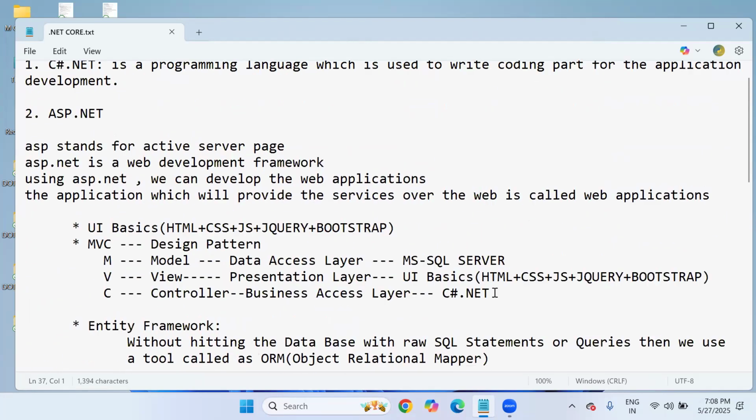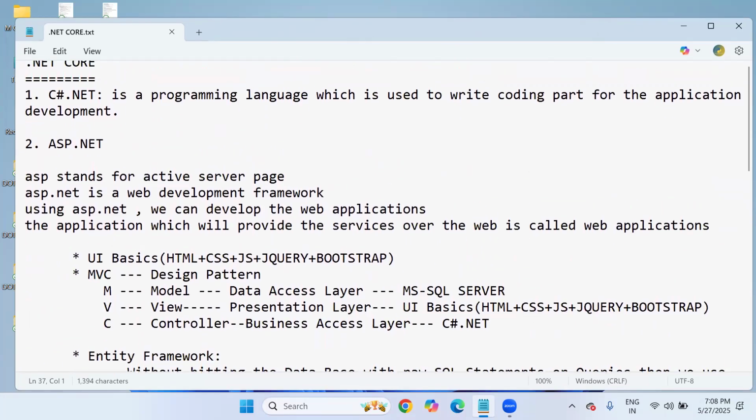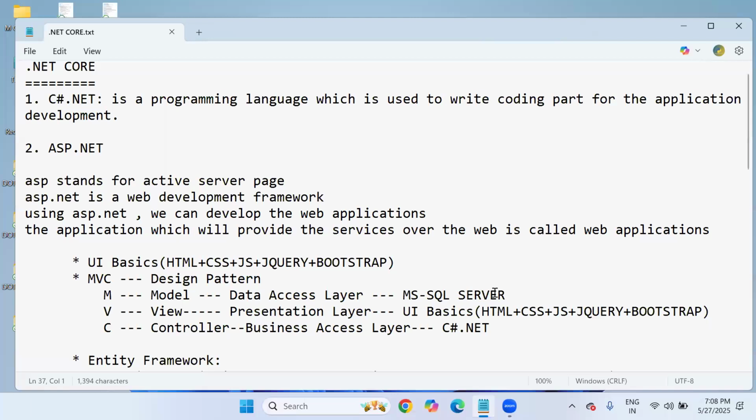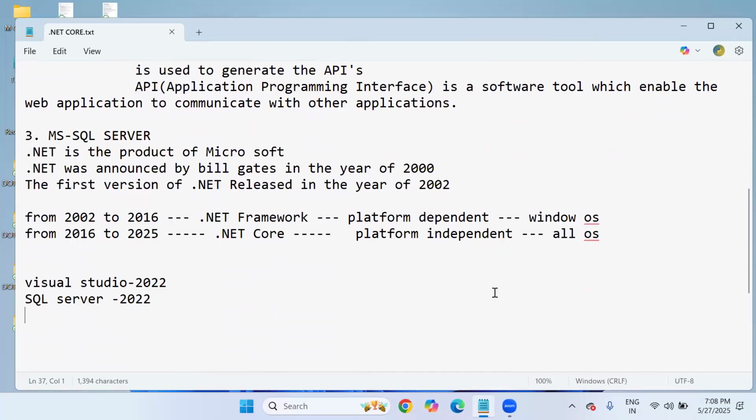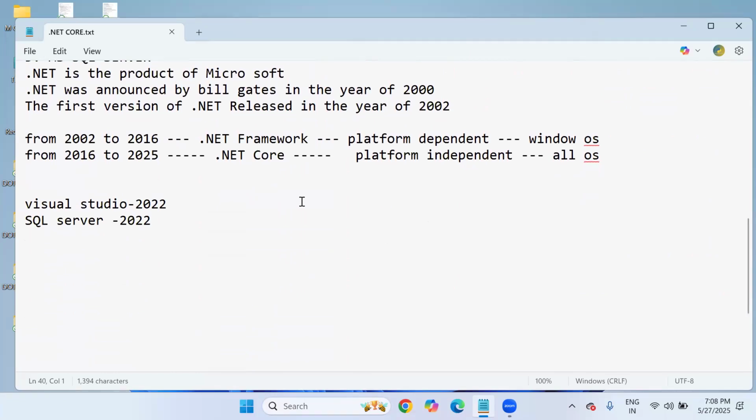I gave basic information in yesterday's session, what subjects I'm going to cover in .NET, and each subject's purpose, right? And I also included the .NET introduction, like .NET is a product of Microsoft. The first version of .NET was released in the year 2002, but there are two standards, .NET Framework Standard and .NET Core Standard. From 2002 to 2016, there was .NET Framework, which is platform dependent. From 2016 till 2025, the .NET Core platform, which is called platform independent.